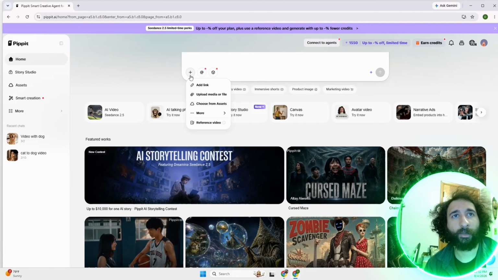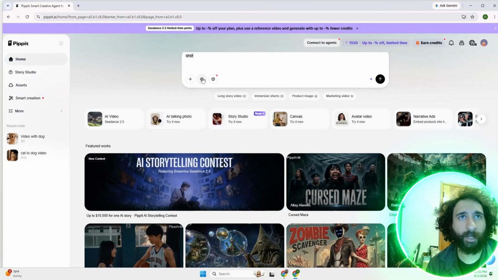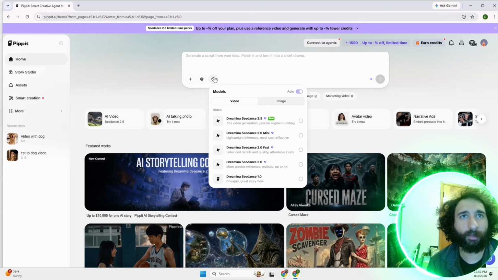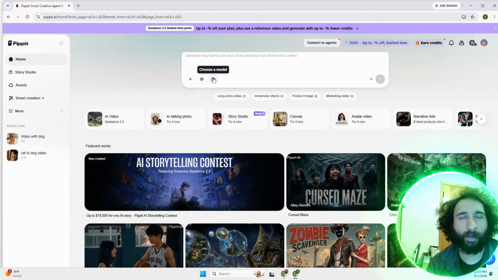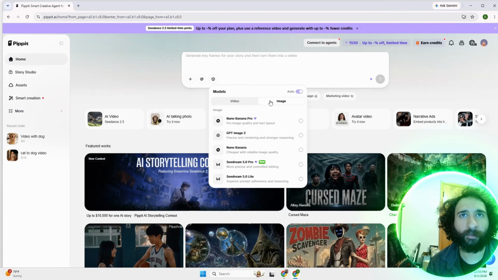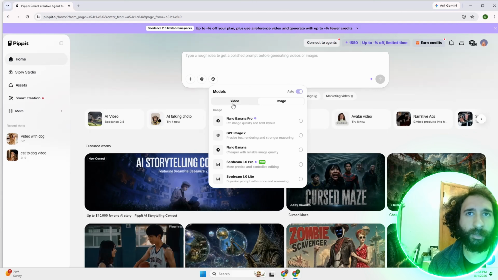How? You simply click here on the plus. You can choose your media, your file, or assets. Then you can go ahead and pick a model if you want. And they have the Seedance model. They have the Dreamina. They have a lot right here. So you can go ahead and pick one, or you can just go ahead and prompt it, whether you want video or image. It is right here. An image also has Nano Banana, GPT, all that fun stuff.